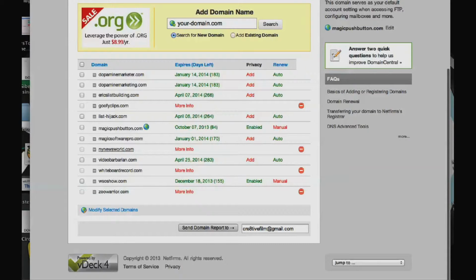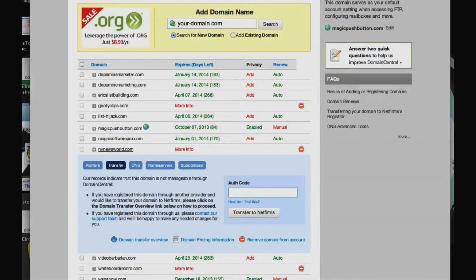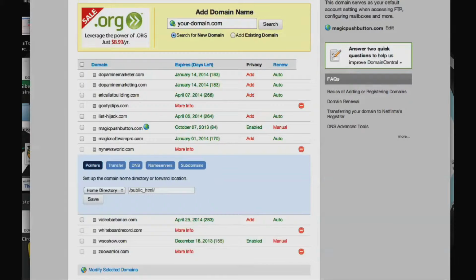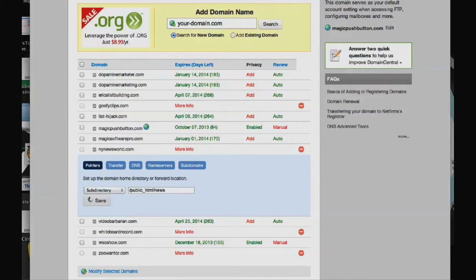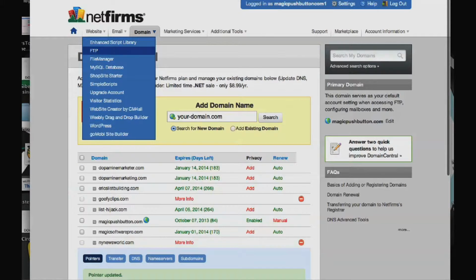Okay, so now I can create the blog over at NetFirms. So let's go on back over to NetFirms, and we'll create a blog. Now let's see, refresh this here, and you'll see my domain name is already added on. I'm going to create a subdomain for my domain name, so that when I create the blog, it has a separate folder, and it's not all just sitting in a public HTML directory where I can overwrite things. So I'm going to go ahead and create the subfolder right here in my control panel. And it is under the public HTML directory, and you can create any name that you want in there, actually, as long as you remember it.